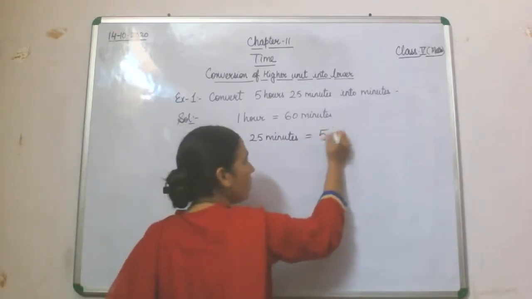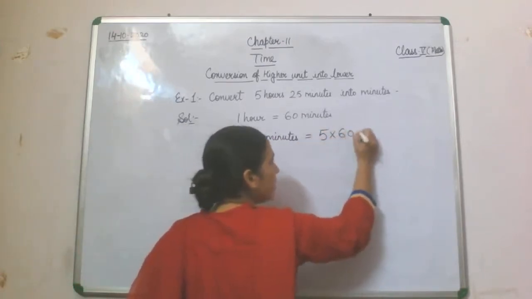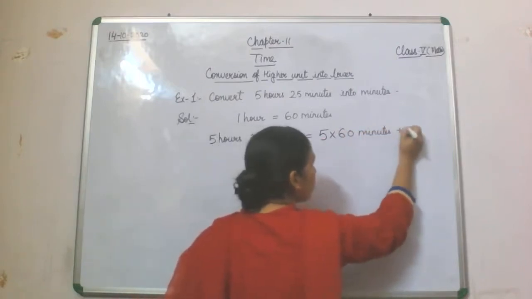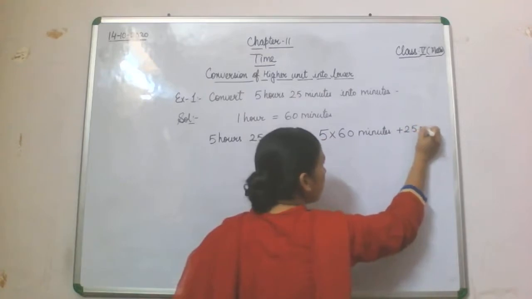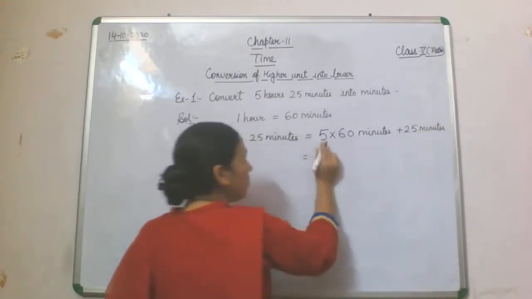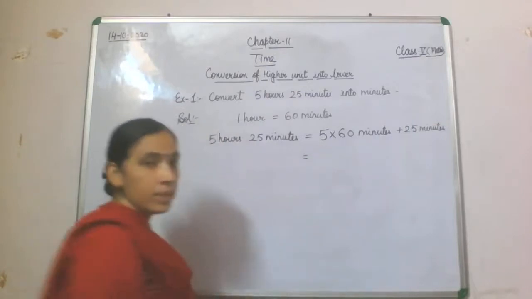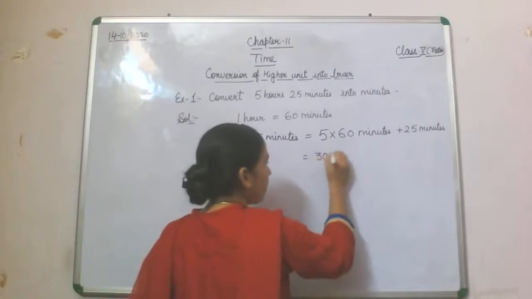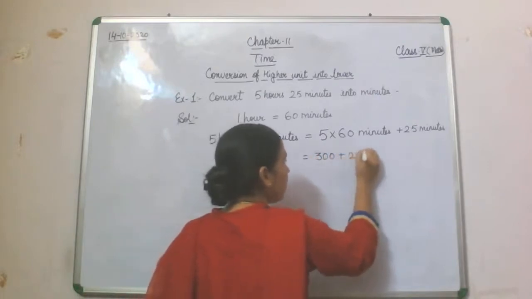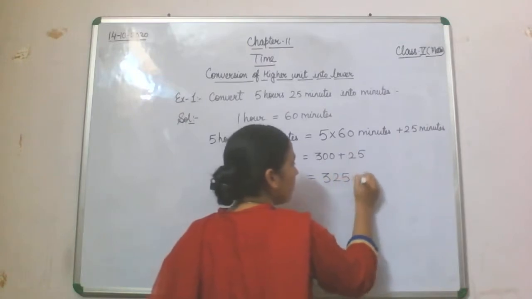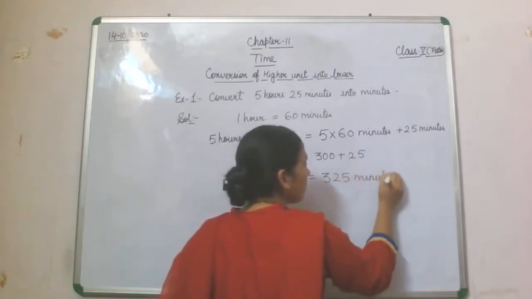So 5 will be multiplied by 60, that will become minutes, plus 25 minutes. Now 5 sixes are 30, that will become 300 plus 25. So here the answer will be 325 minutes.